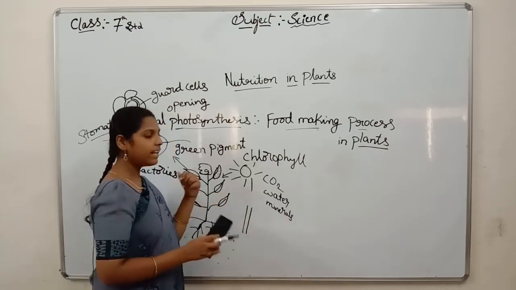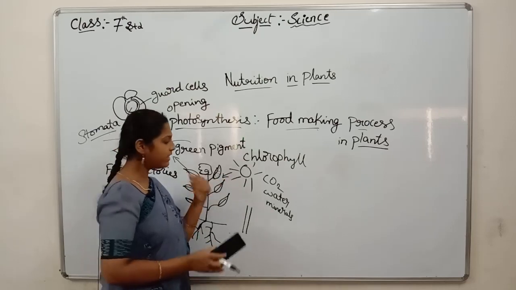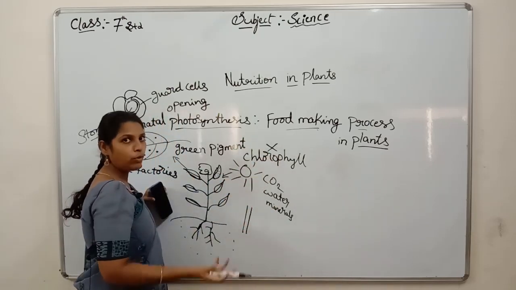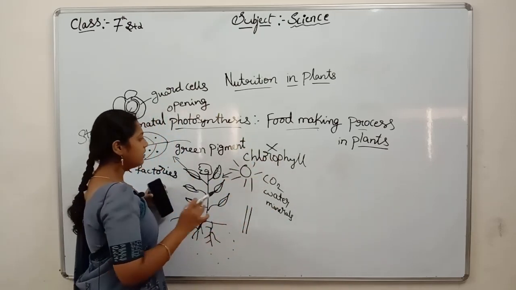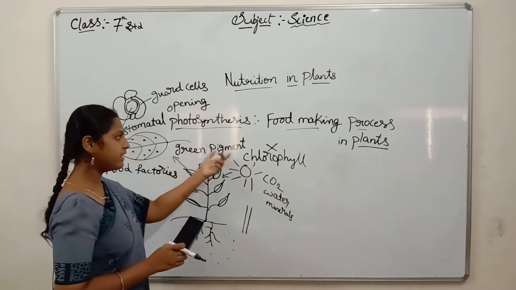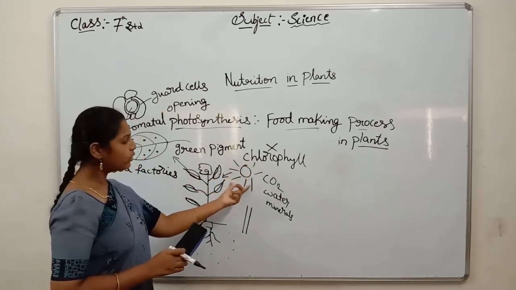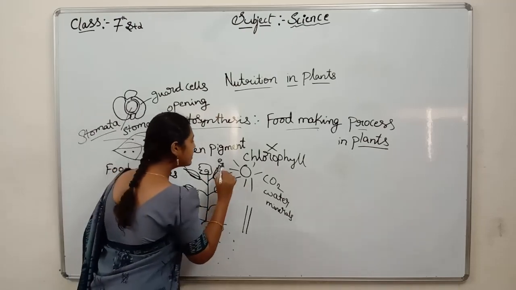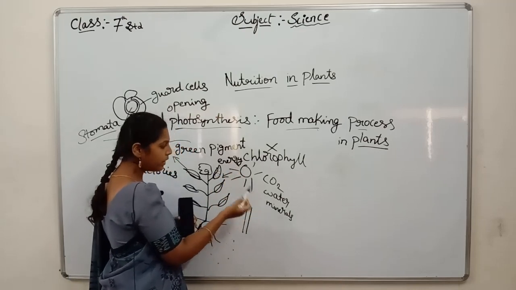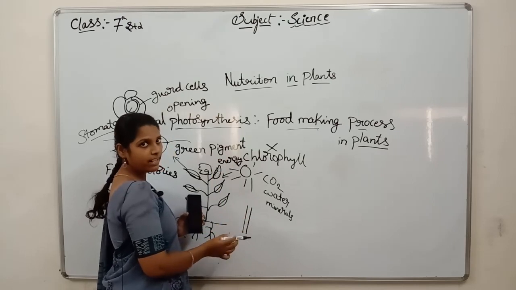If there is no sunlight, then no preparation of food happens in a plant. If there is no chlorophyll present either, then no food preparation happens. So again, repeating: in a leaf there is a green color pigment, that we call chlorophyll, which absorbs energy from the sun. This energy prepares food by using carbon dioxide from air and water and minerals from the soil. Yes, we understand how it prepares.